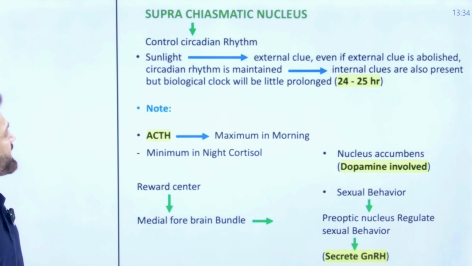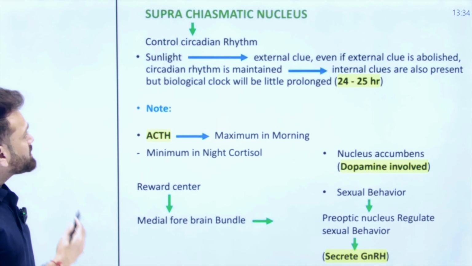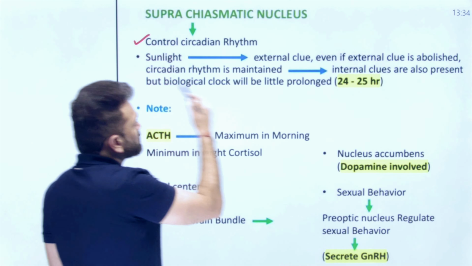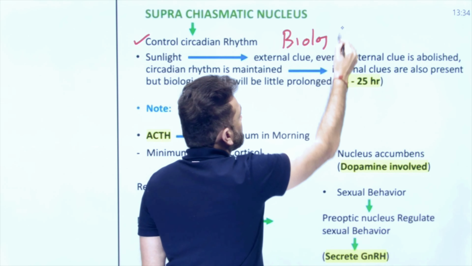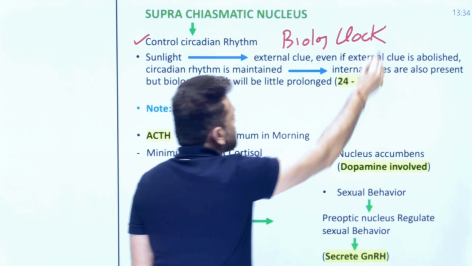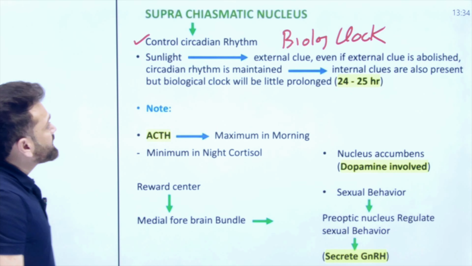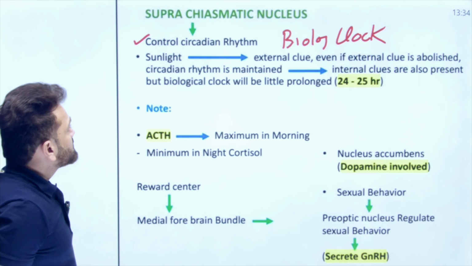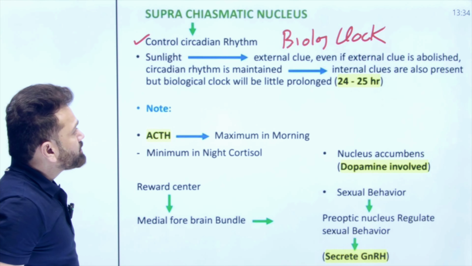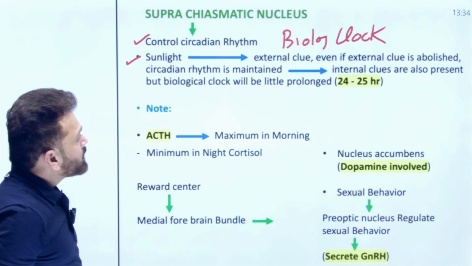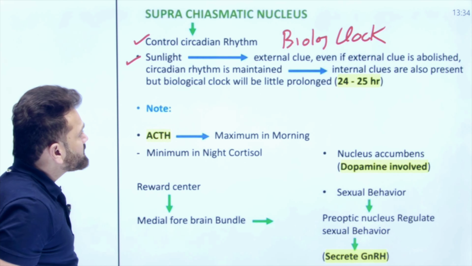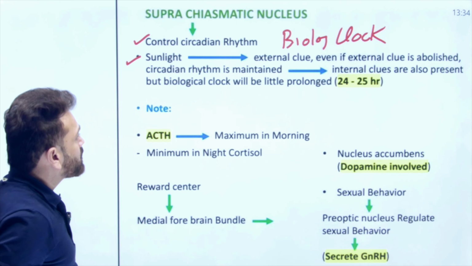Then comes the suprachiasmatic nucleus. It controls the circadian rhythm, and that is why it is called the biological clock. So when sunlight falls on your retina, it goes to the suprachiasmatic nucleus, and this is called the external cue.